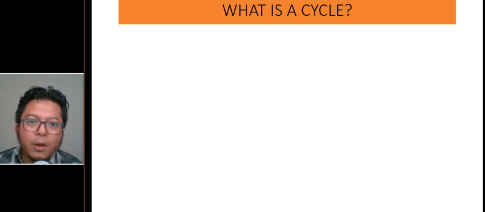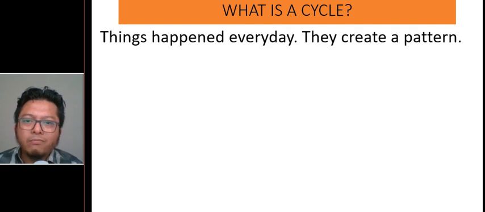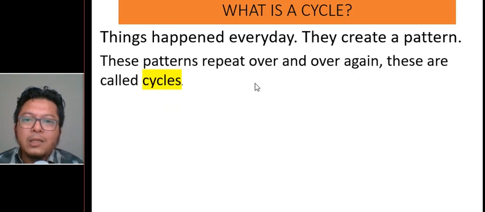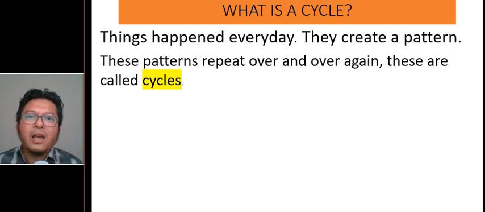But before that, we need to understand what is a cycle. A cycle is things that happen every day. Now we know things happen every day. They create a pattern. What I mean here is this pattern repeats over and over again. These are called cycles. Now every day things happen that you do every day. When it keeps repeating again and again, the same thing happening again and again, it is called a cycle.